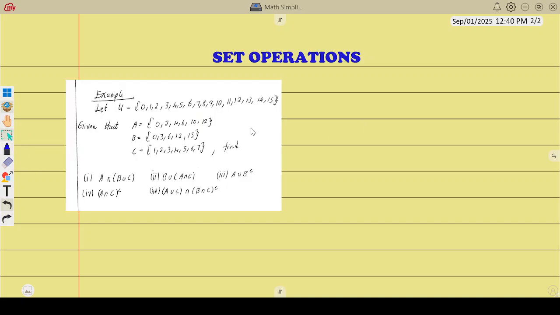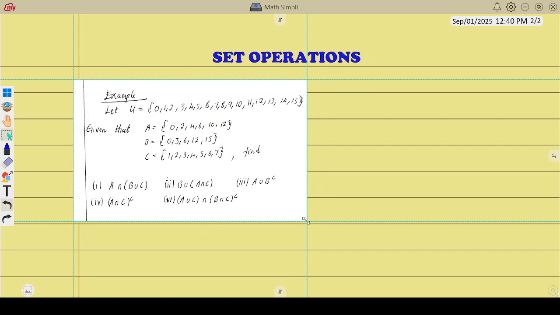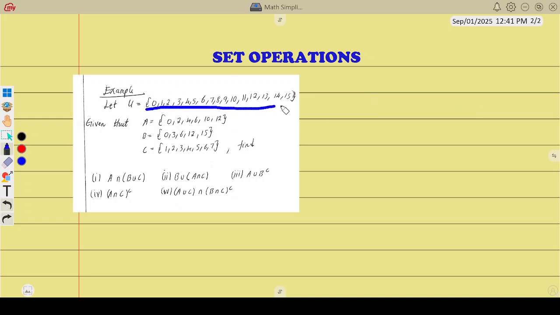So let's pick up this question from the Megaminds document. You will also find this question in the lecture slides, so I'm not going to answer everything. We have the universal set. I didn't explain anything on the universal set. The universal set simply means everything altogether. The symbol can be E or capital letter U. We have the universal set, from 0 to 15. And then set A is 0, 2, 4, 6, 8, 12. B is given, and C is that.